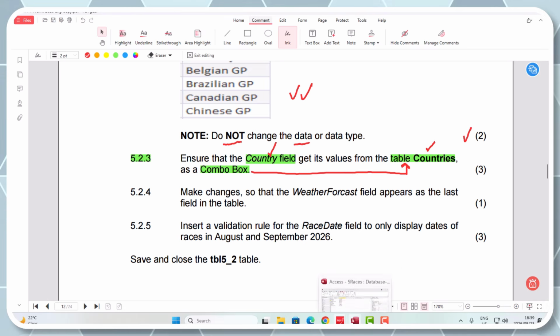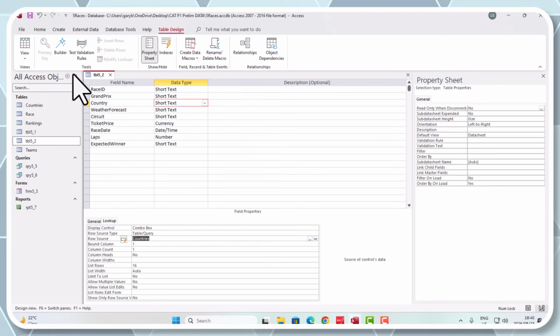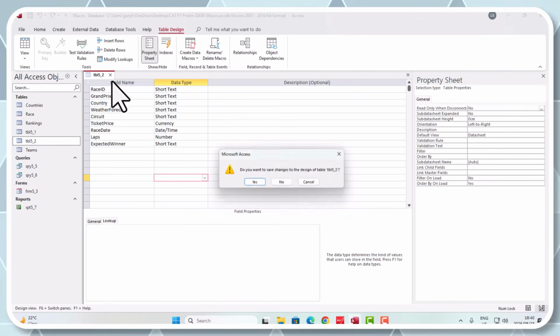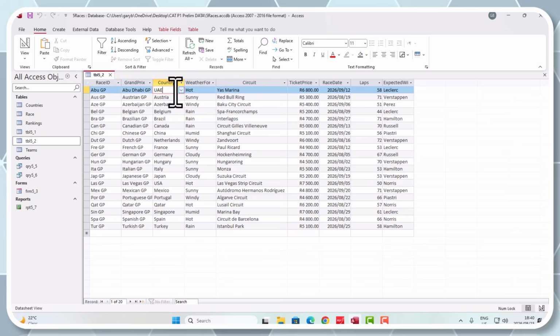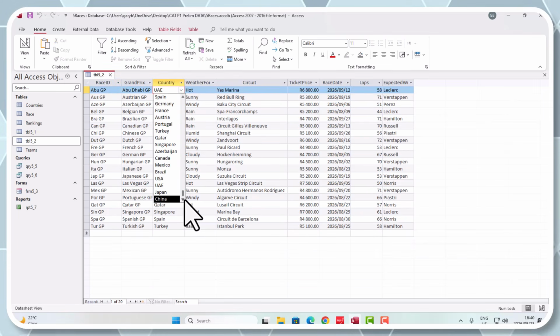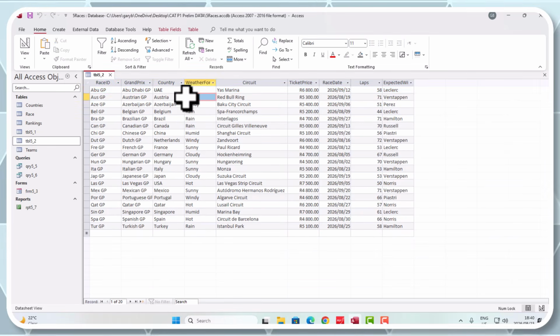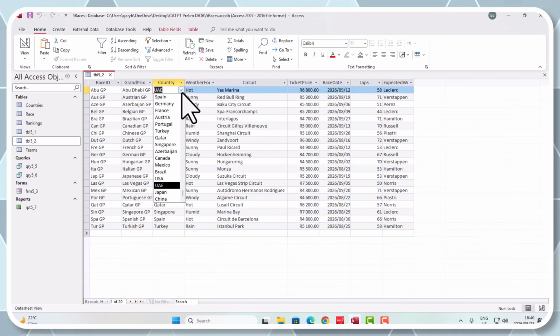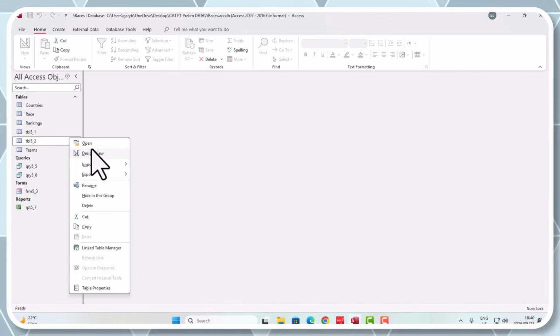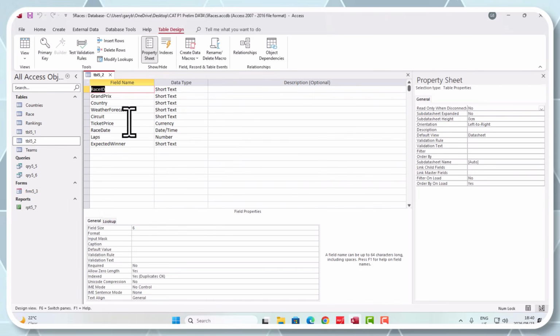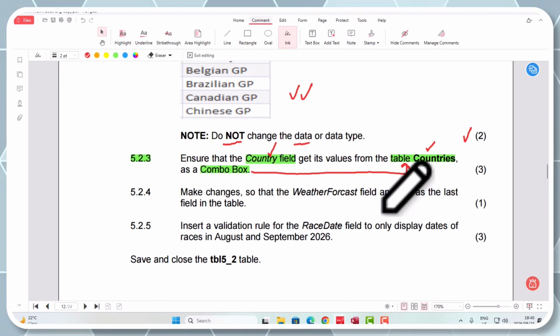Right, let's go have a look if I play this, and let's see if this is going to work correctly. Okay, right, so let's save this. Right, and we are looking at countries. Right, countries, and it drops down, and you can see that it is populated now with the various countries. Perfect. Okay, perfect. All right, no changes there. I'm happy with that. Right, good. Let's just go back into design view again. We know that that one worked perfect. Right, let's go and get our 3 marks there.